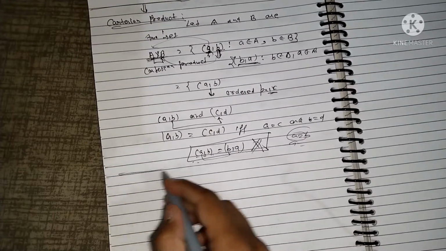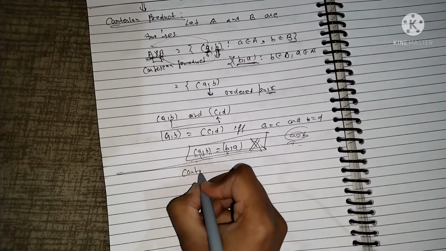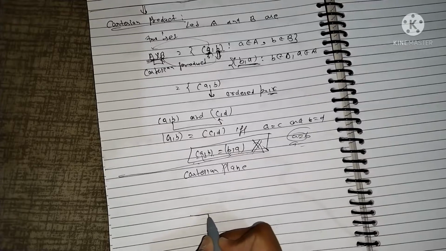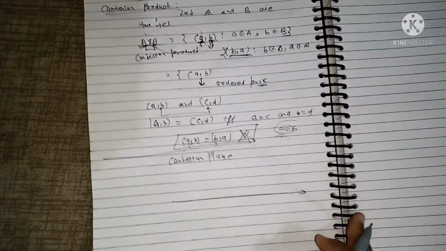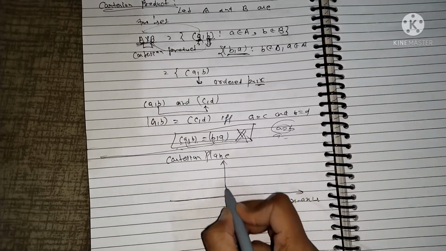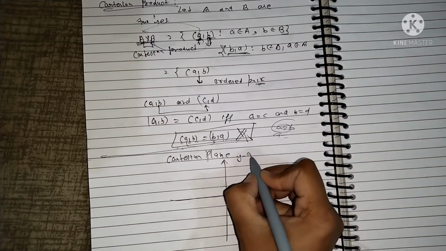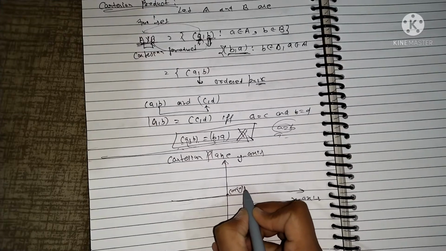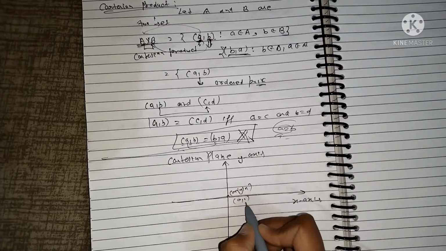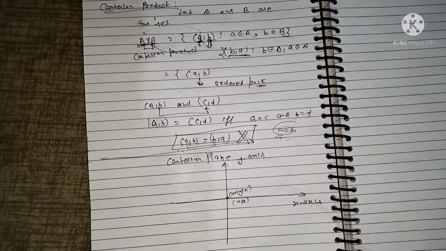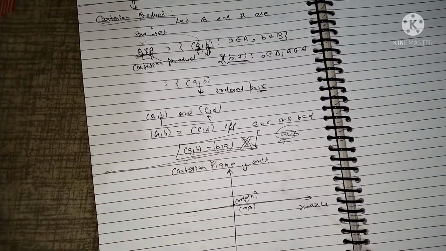Next we have the Cartesian plane. This is our real axis, or we can say this is our x-axis and this is our y-axis, and this point is our origin, (0, 0), where the value of x and the value of y both are 0.